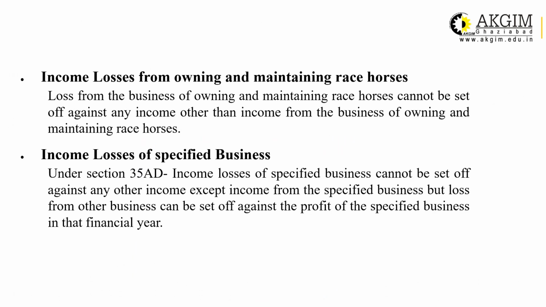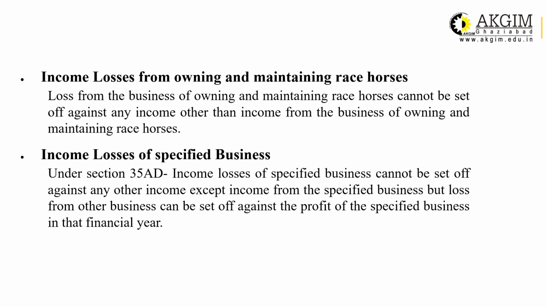Next is income or losses from owning and maintaining race horses. Losses from the business of owning and maintaining race horses cannot be set off against any income other than income from the business of owning and maintaining race horses. That means similar type of business you are allowed to adjust your losses. Against no other business can you claim it.